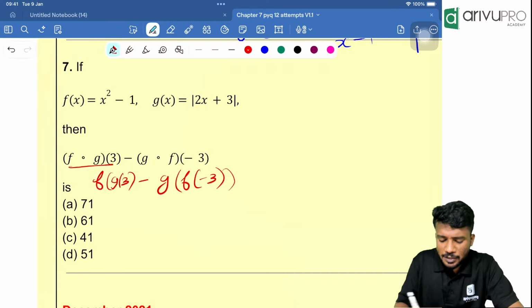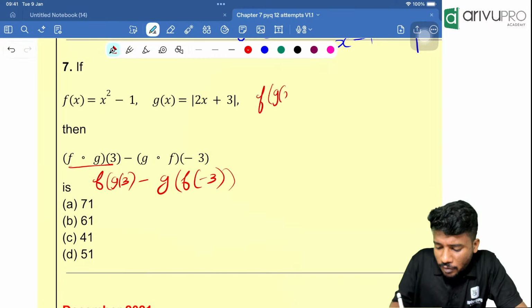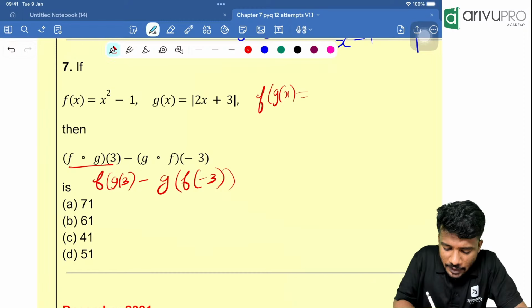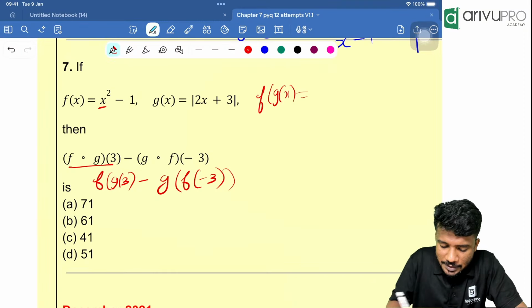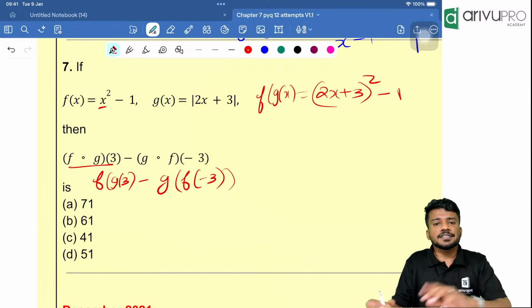Very easy. First you find f of g of x. F of g of x is what? Instead of x you will put g of x. That means instead of x square you will put what? 2x plus 3. Modulus means anyway the square is coming into the picture, minus 1. That is f of g of x.